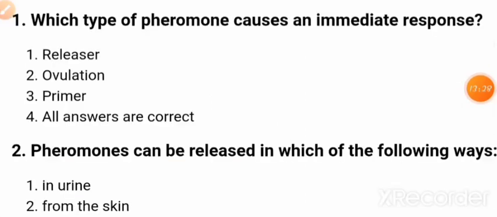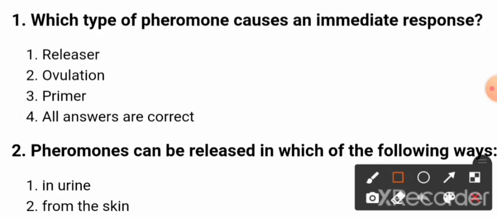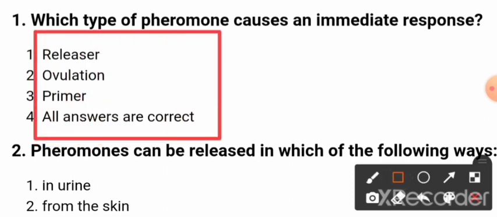Now the next question, friends, and these questions are very important. Which type of hormone causes an immediate response: releaser, ovulation, or primer? So friends, all of the above is the correct answer, releaser and primer pheromones cause immediate responses.